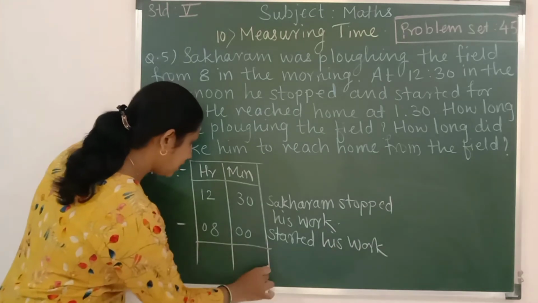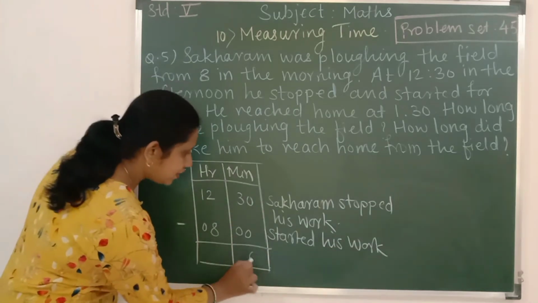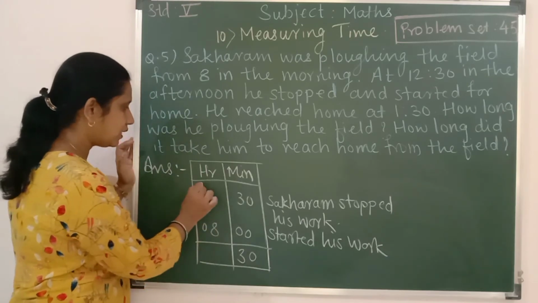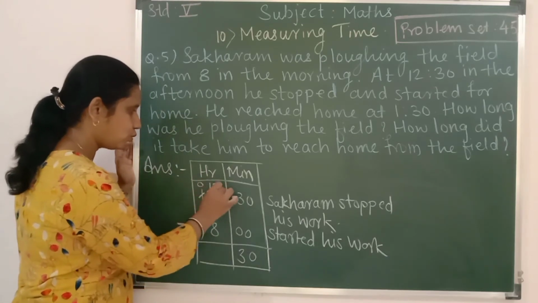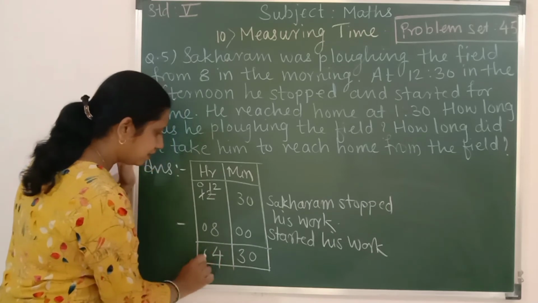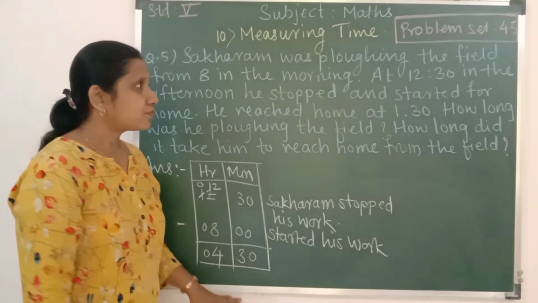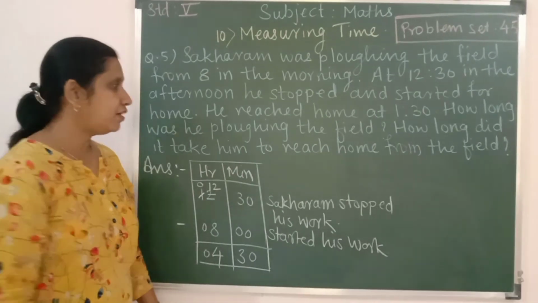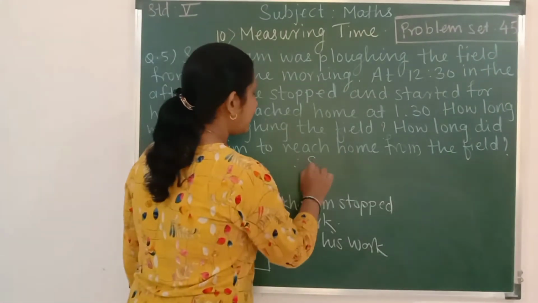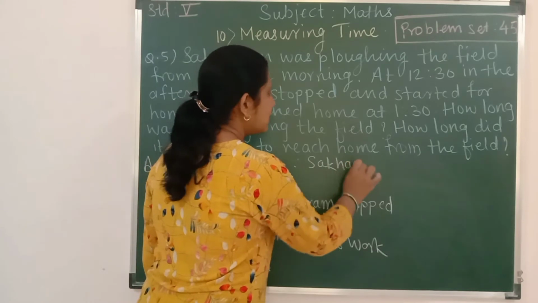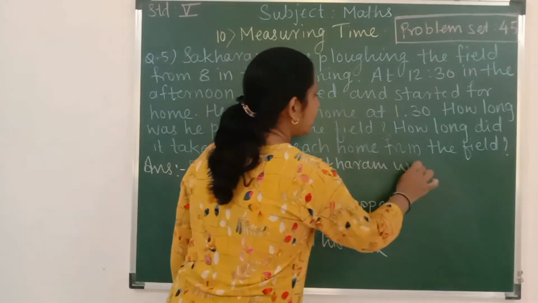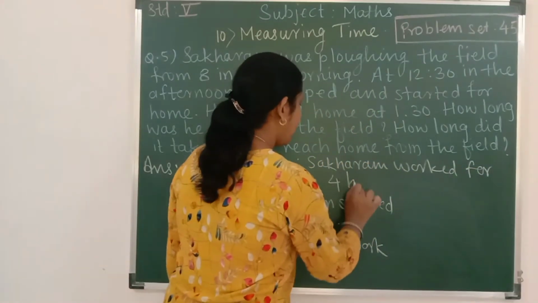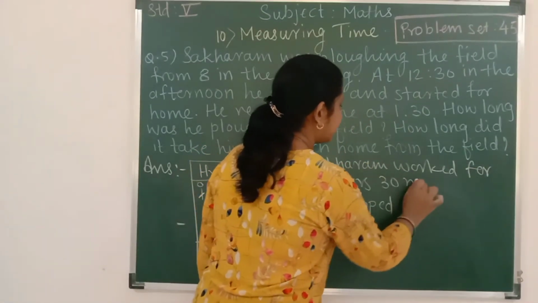Okay, so we'll subtract it. 0, 3 minus 0, 3. 12 minus 8, not possible, cancel here, 0, cancel 2, 12 minus 8, 4. Therefore, Sakharam worked for how many hours? 4 hours, 30 minutes. So we'll write over here final answer. Therefore, Sakharam worked for 4 hours, 30 minutes.